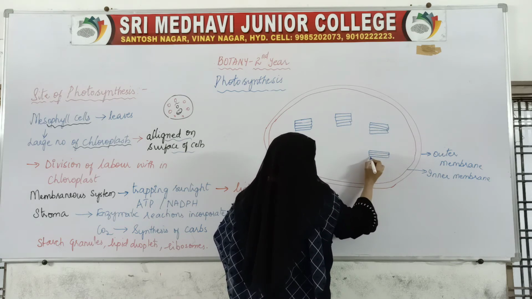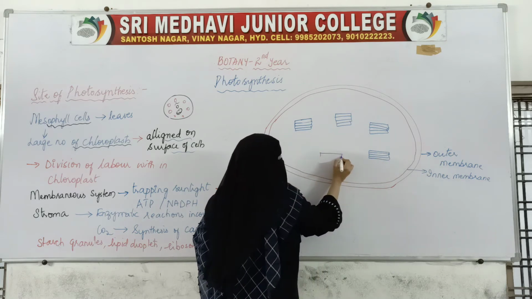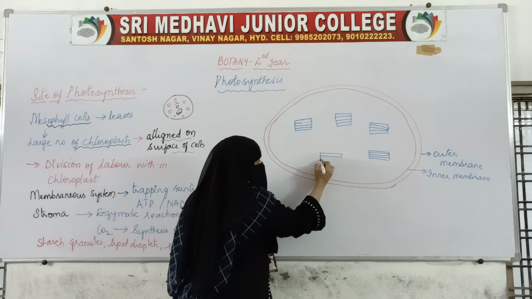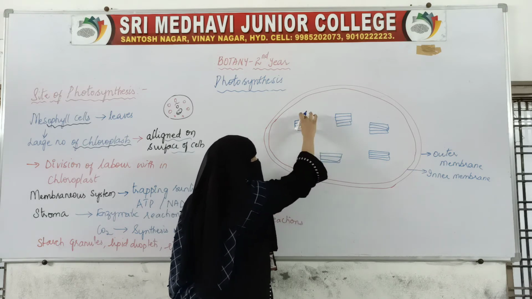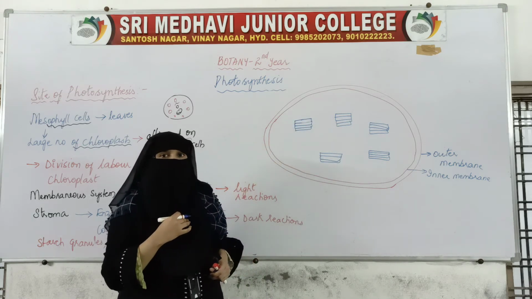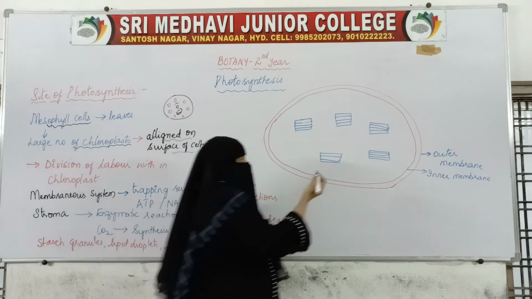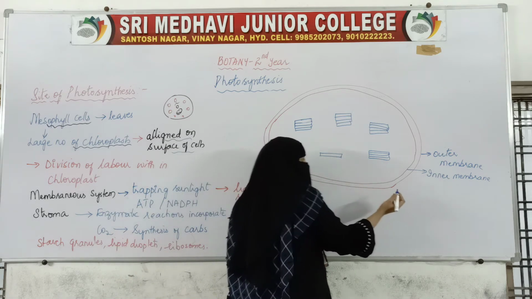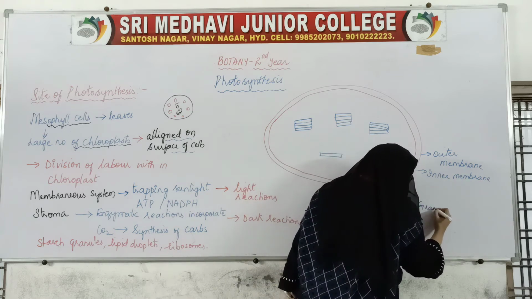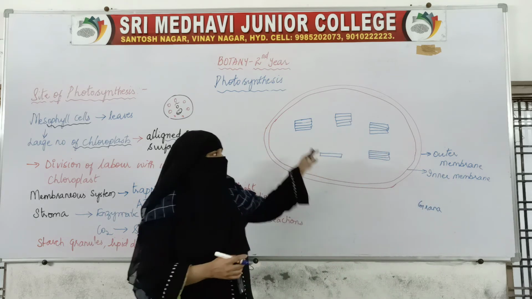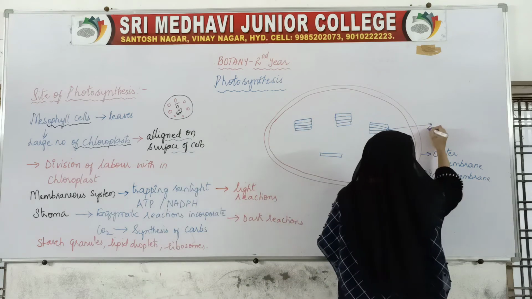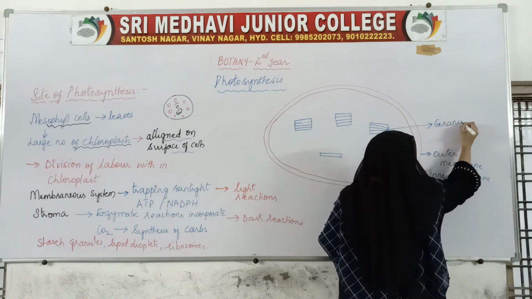If this is one single one, like this there are stacks. So this is one, this is another, like this another. So it makes a stack of thylakoid membrane. This single stack of thylakoid membrane is called grana. The single stack is called grana, and the stacks of thylakoid membrane are called granum thylakoid.